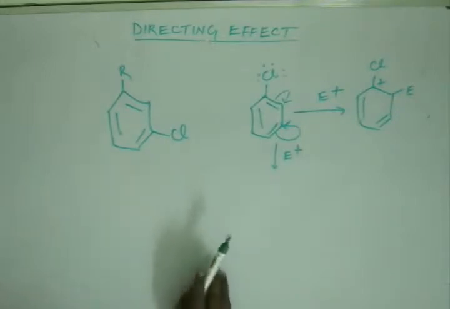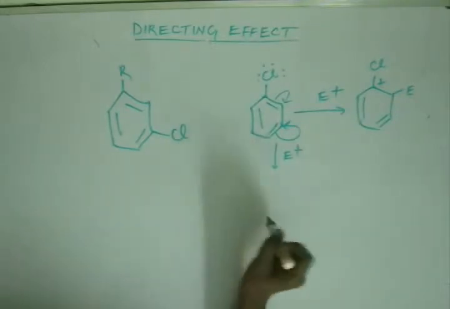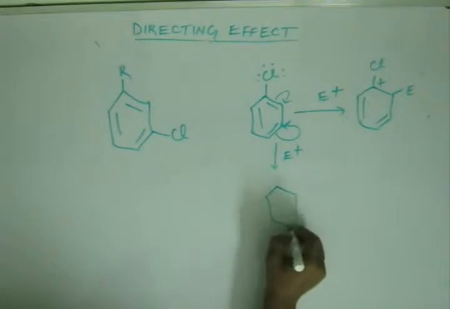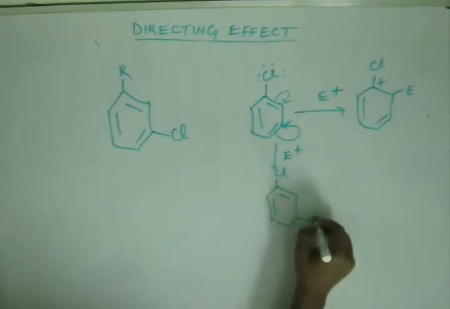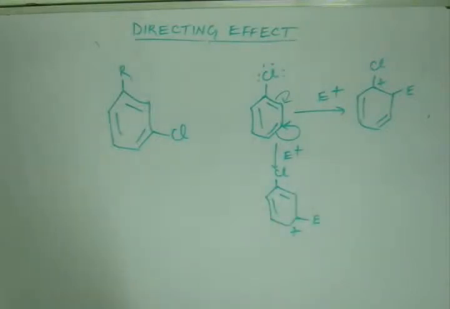So there will be a charge on this para position. Like this. Now let's compare the stability. The addition which will give the more stable intermediate, that addition will dominate the other addition, because if the intermediate is more stable, then the transition state will be easily achieved and the RDS will be easily crossed, right?